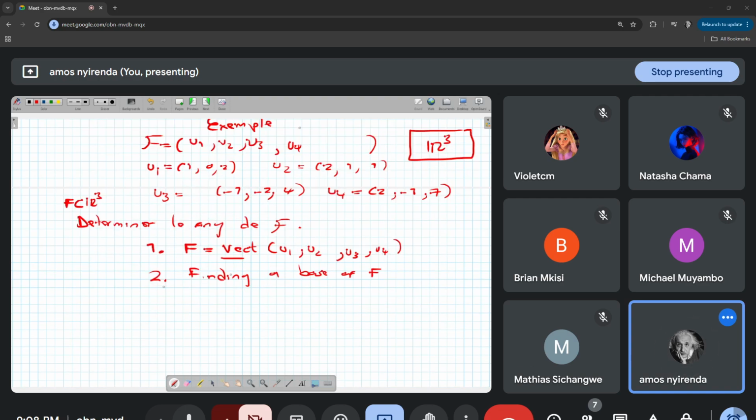Okay, so let's do that. Let's try to find une base de F. So how many vectors do we have? We have 4 vectors: u1, u2, u3, u4.